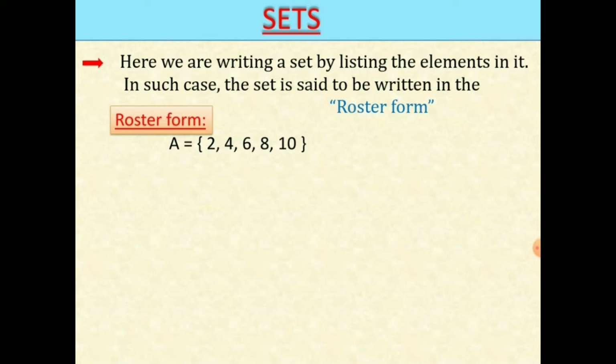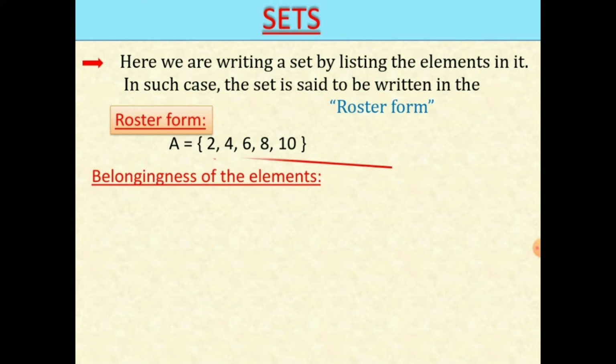Let us discuss belongingness of the elements. Here, the number 2 is in the set A. Observe here, 2 is in set A. How can we denote this?